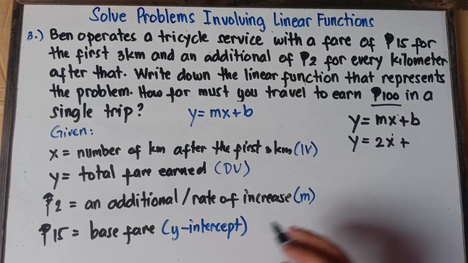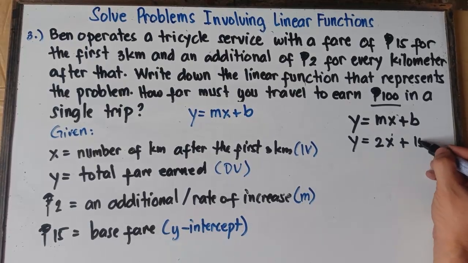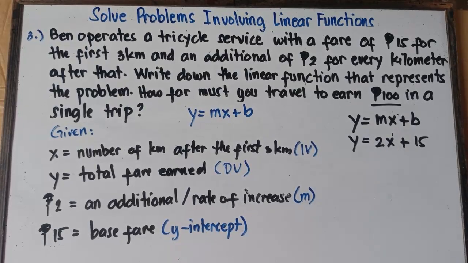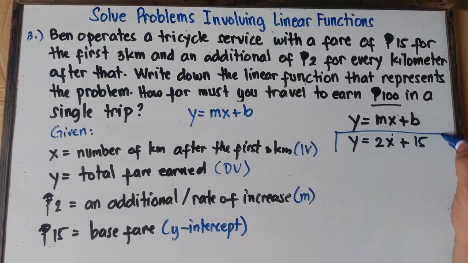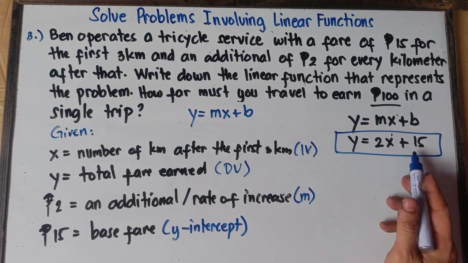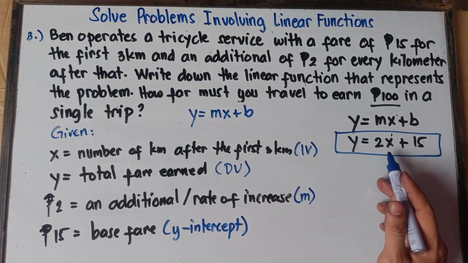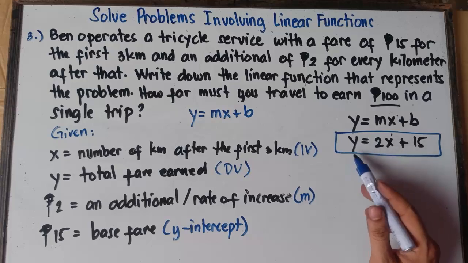And then plus the y-intercept, there will be 15 pesos. And this will be the linear function, class, that represents the problem. So that will be y equals 2x plus 15. Once again, class, this is the first answer, the linear function that represents the problem.